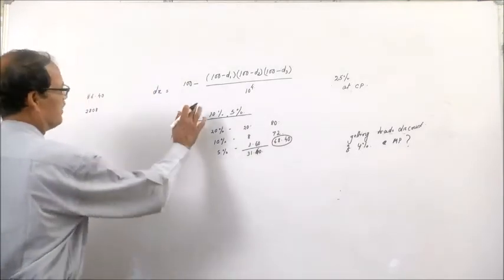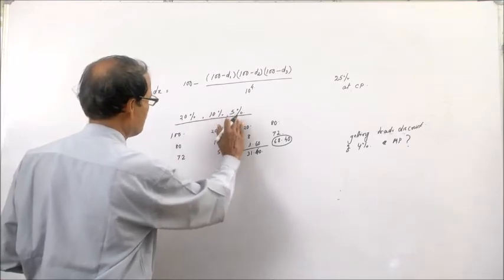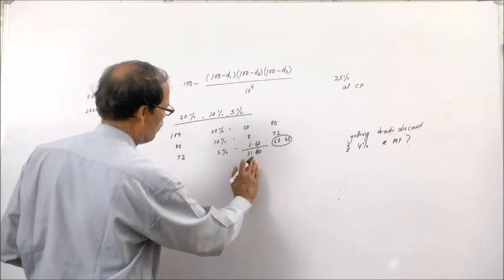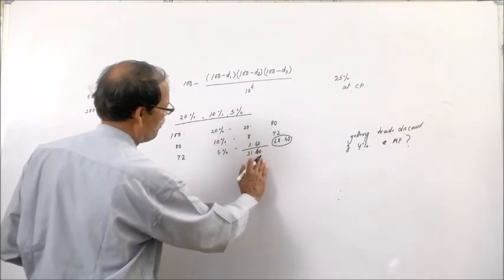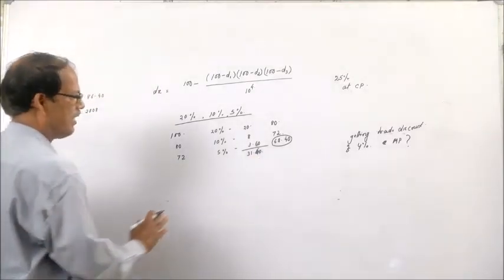That means 3 successive discounts of 20%, 10% and 5% are equal to a single discount of 31.6%.